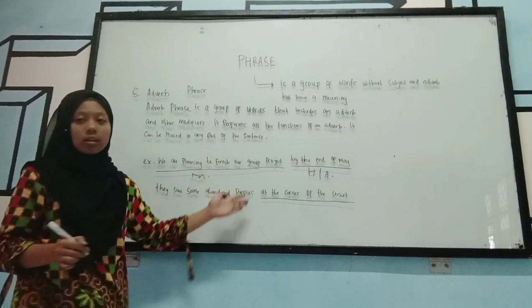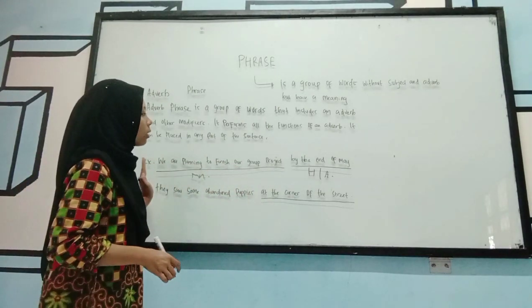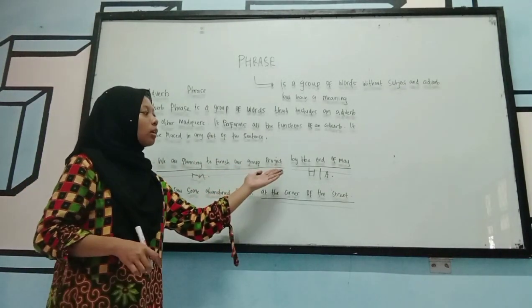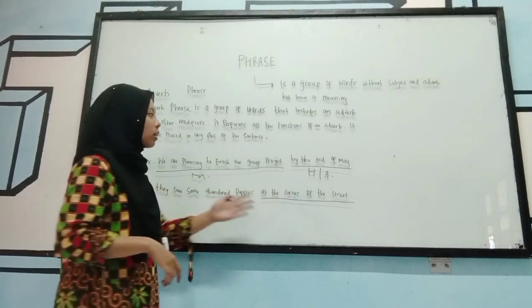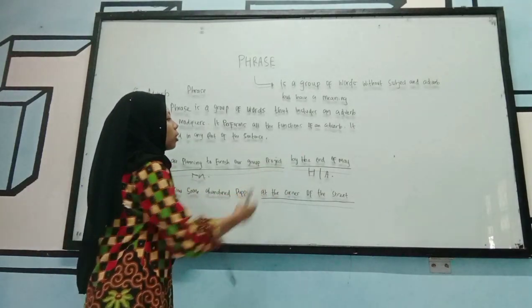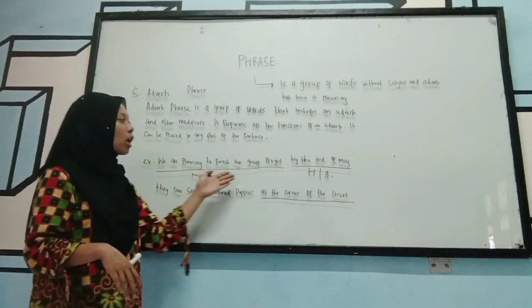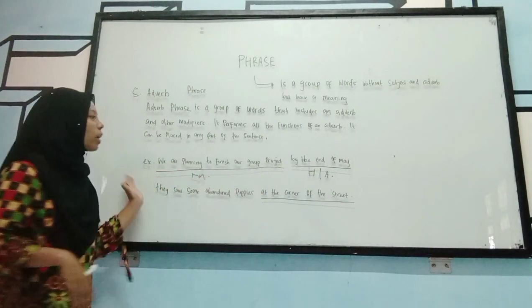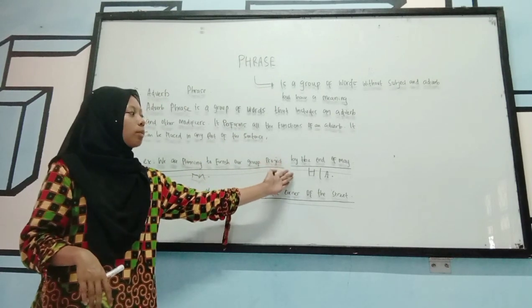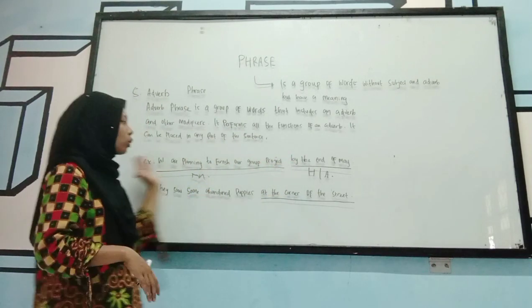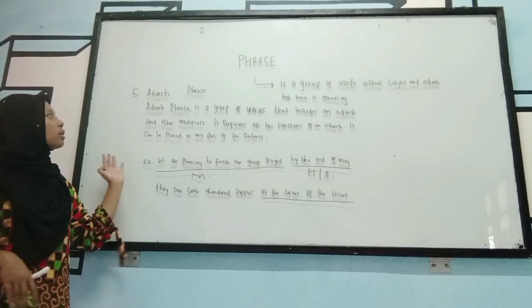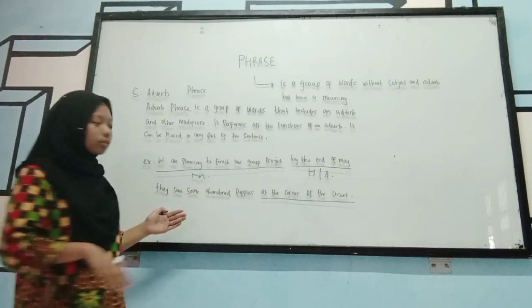So in the sentence, the adverb is an adverb of time because it explains about time, and we are planning to finish our group project is the modifier from the adverb of time. So this sentence is an adverb phrase.